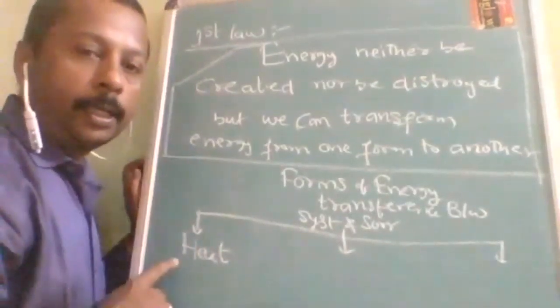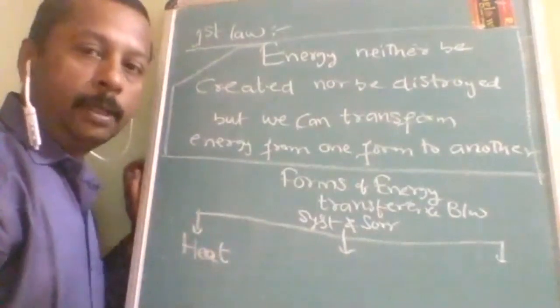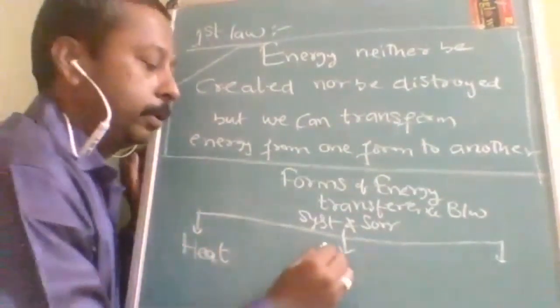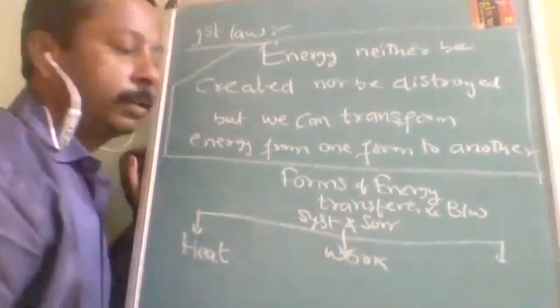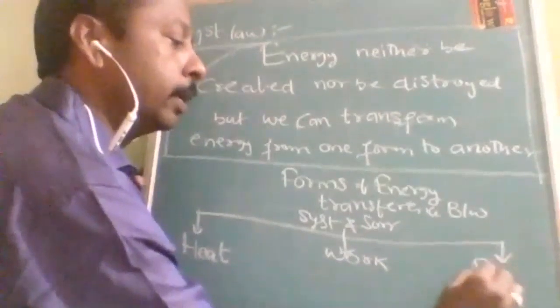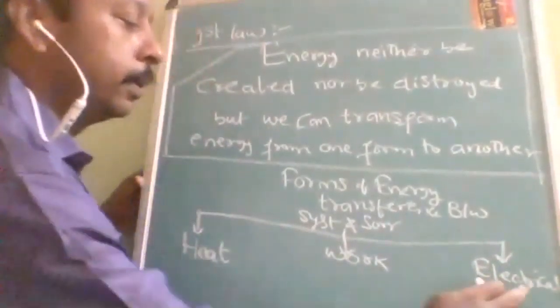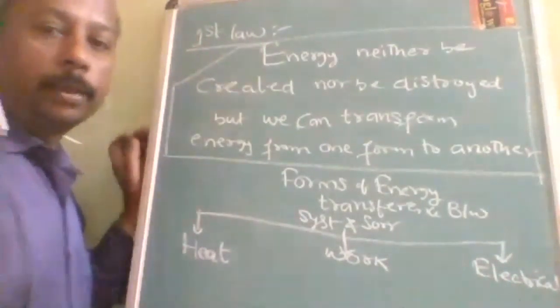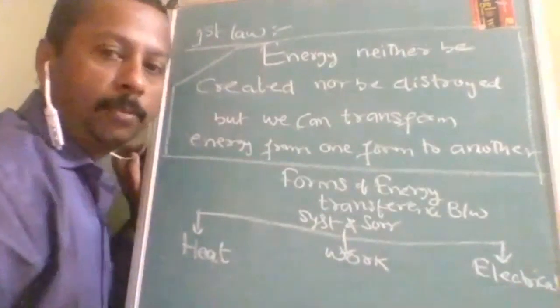Heat can be transferred from the surroundings to the system and from the system to the surroundings. Then work: energy can be lost by the system or gained by the system. And the third is electrical energy. In some books, it is mentioned as electrical work only, but it is better to study it separately for more clarity.